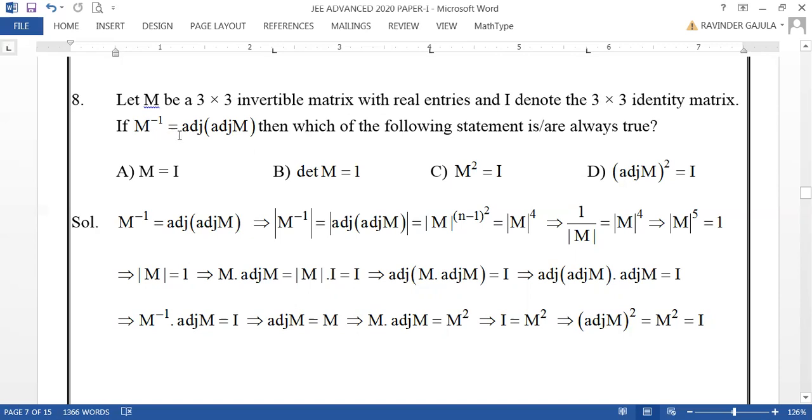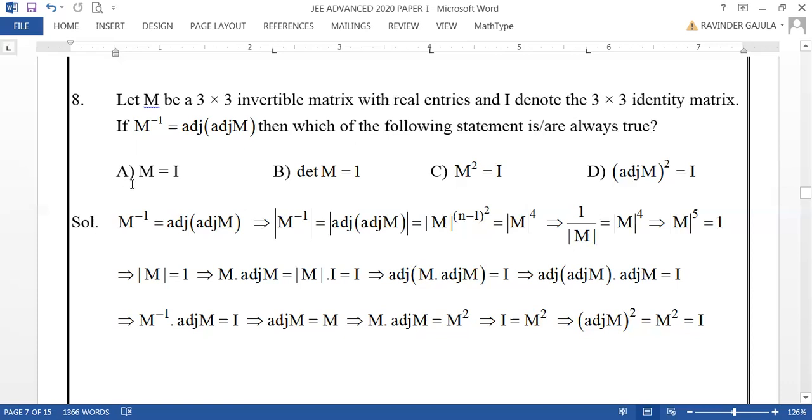If M inverse is adjoint of adjoint M, then which of the following statements is always true? So this is one good question of matrices.